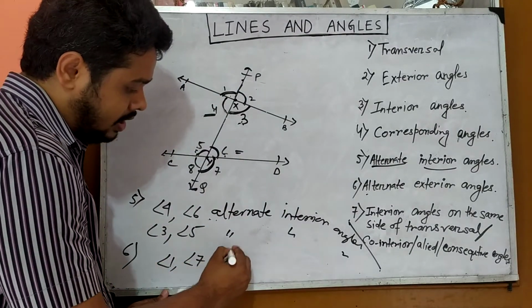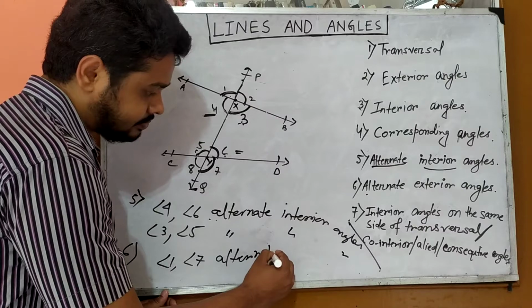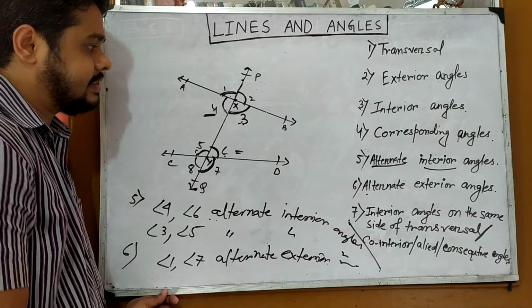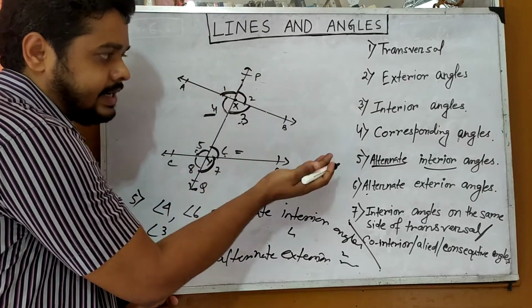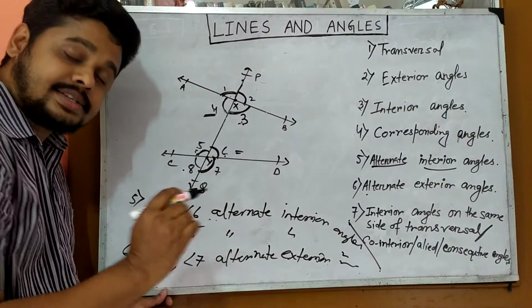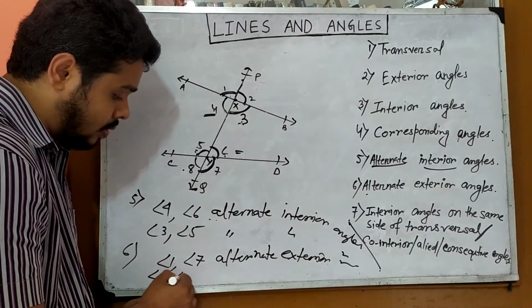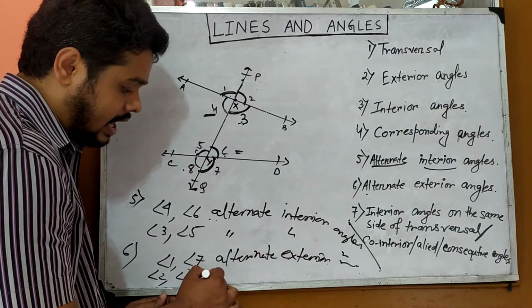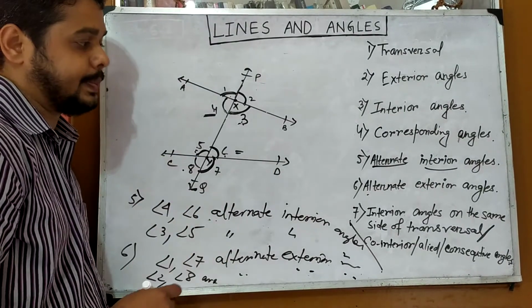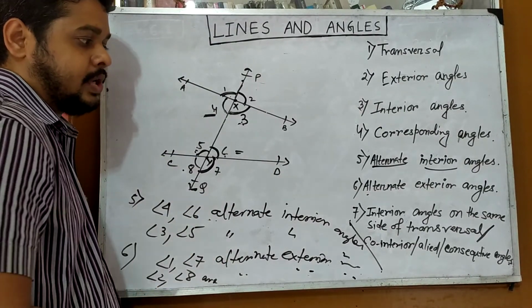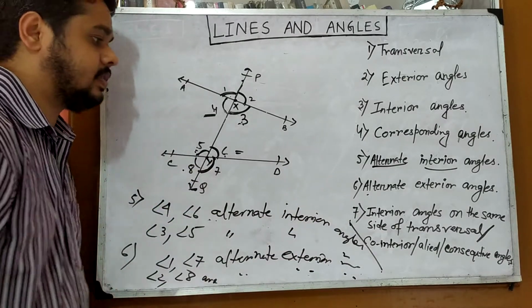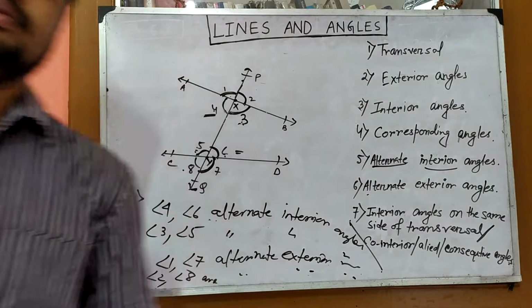So they are alternate exterior angles. Okay. Similarly, angle 2 is on the right hand side, angle 8 is on the left hand side, and both are exterior angles. So angle 2 and angle 8 are alternate exterior angles to each other. Okay. Now coming to the point, interior angles on the same side of the transversal, or co-interior angles.